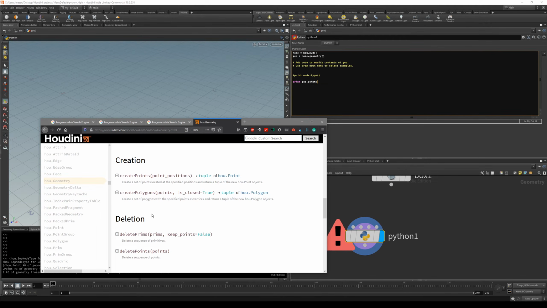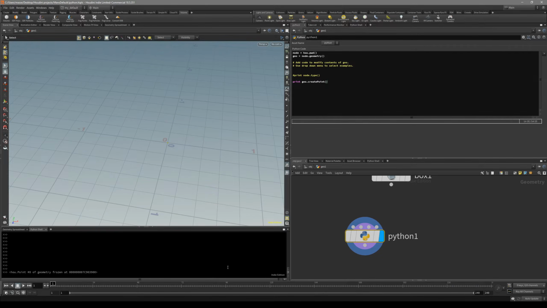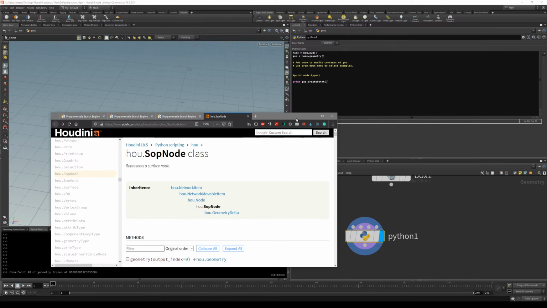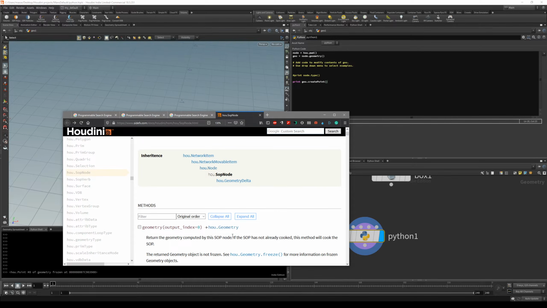What we can do is also create points. Let's just write geo.createPoint like that. Now you can see we have basically one point right at the center of our grid. So this is just a concept that shows how Houdini and Python work, that we have to reference the right object for the right method in it.